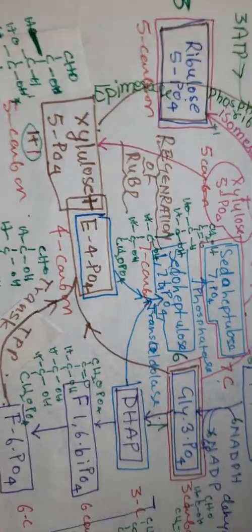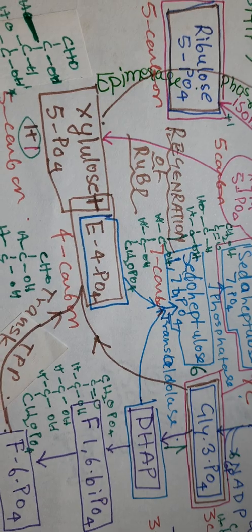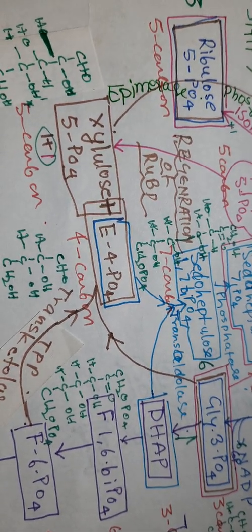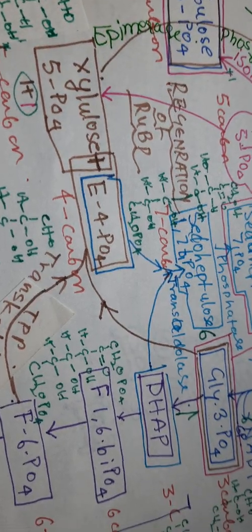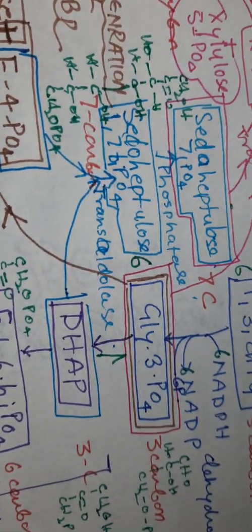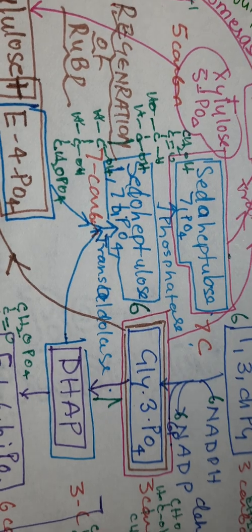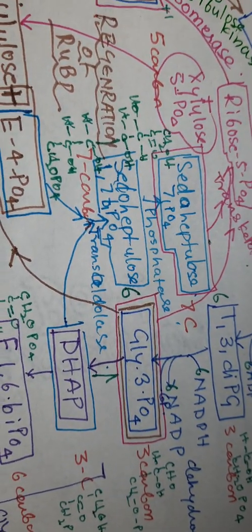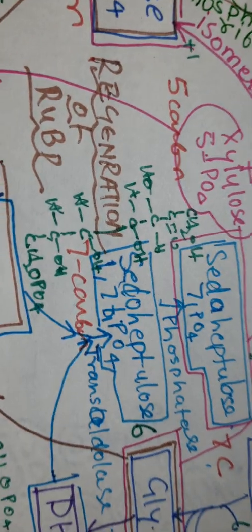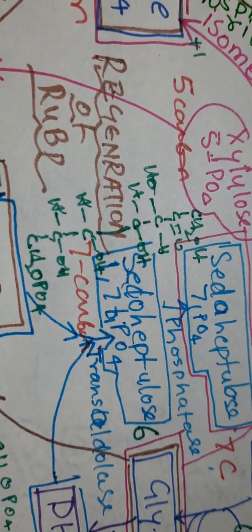Okay, so total 9. Now erythrose 4-phosphate combined with dihydroxyacetone phosphate is converted to sedoheptulose 1,7 biphosphate. It is a 7 carbon sugar.